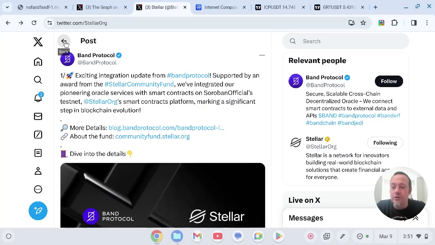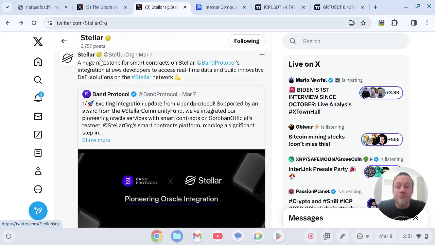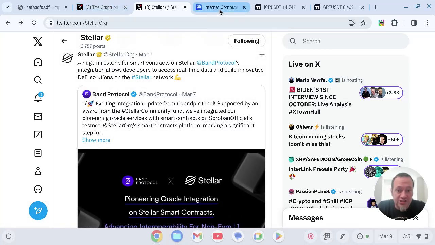I'm really looking forward to an integration of Stellar Lumens in the internet computer, but shout out to Band. This is another good crypto. I like a lot of these cryptos, but my top 3 picks are going to be the Graph, Stellar Lumens, and internet computer.